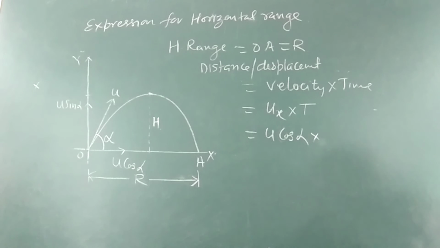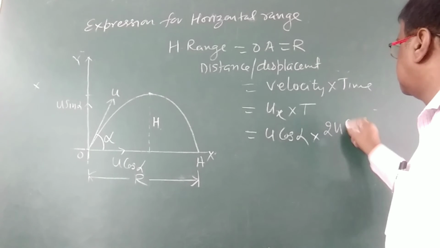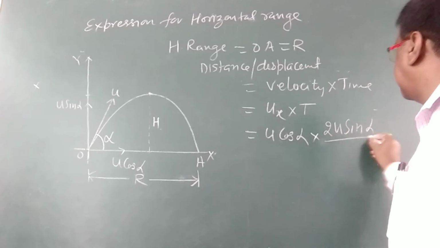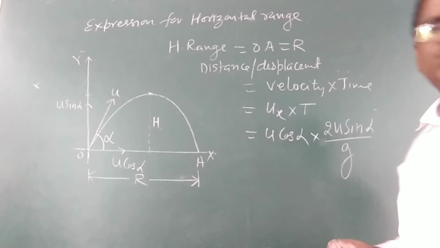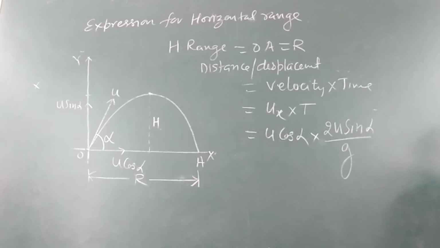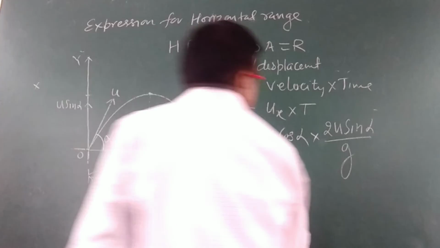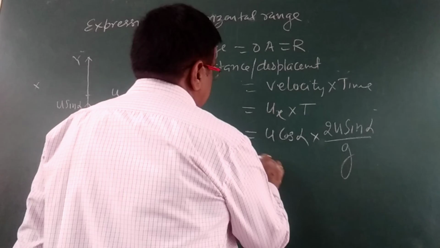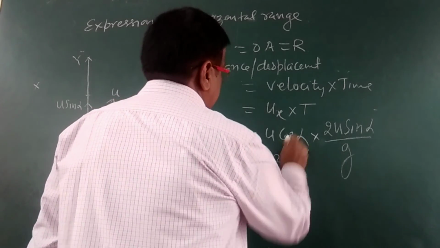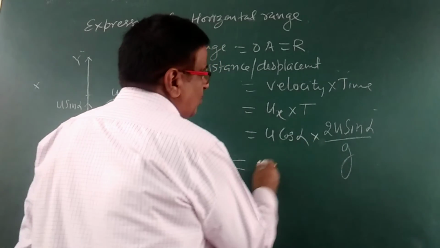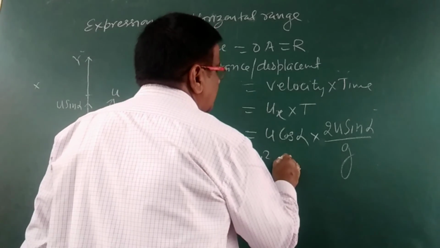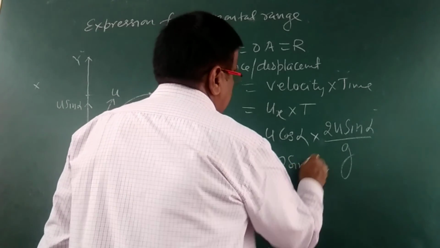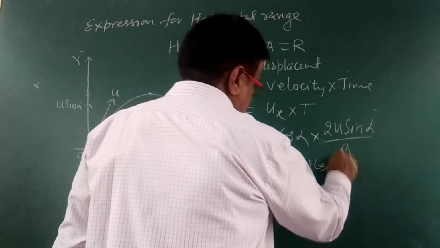Time of flight is equal to 2u sin alpha by g. We have calculated this one. So we will solve here. What you will get is u squared into 2 sin alpha cos alpha